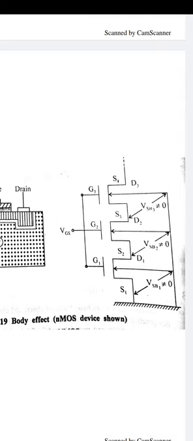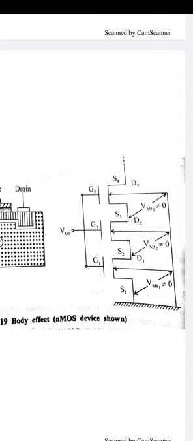For this transistor, the body voltage is equal to 0, but the source to body voltage is not equal to 0. The difference of these source to body voltages affects the threshold voltage of the different transistors. The substrate voltage of all the devices is equal, but the lowest NMOS device has 0 potential difference between the source and substrate, so its VSB is equal to 0, while for the others VSB is not equal to 0, and VSB2 is greater than VSB3.